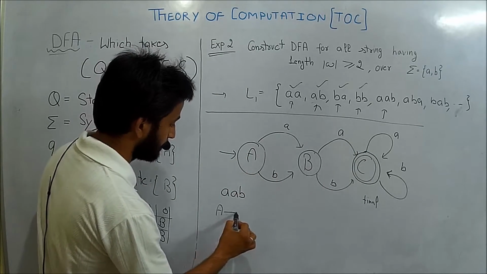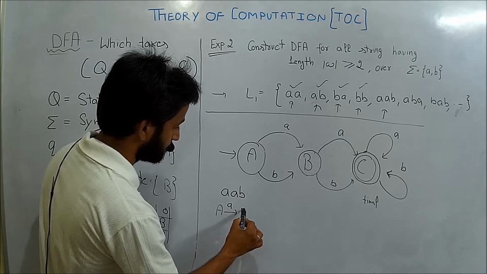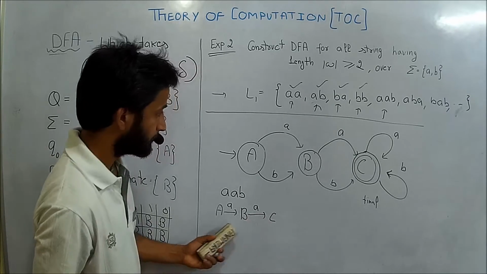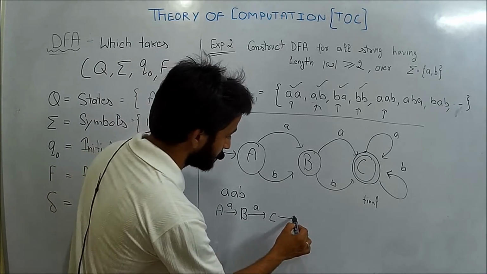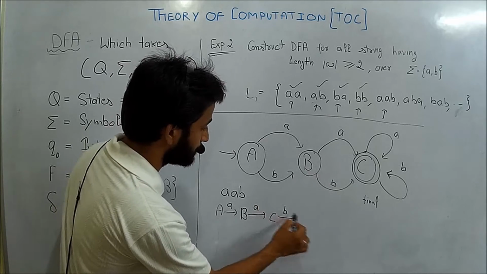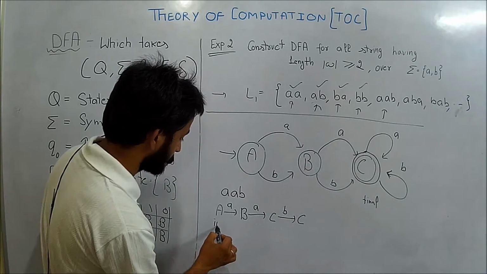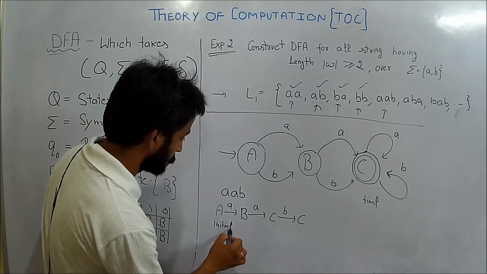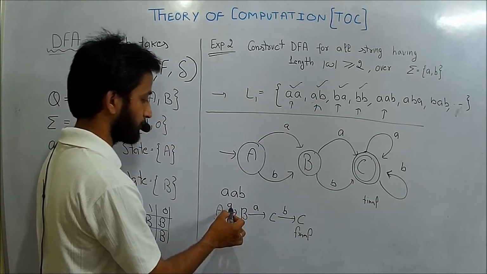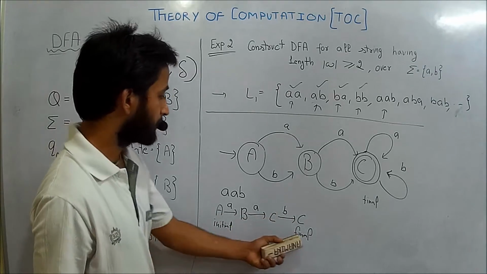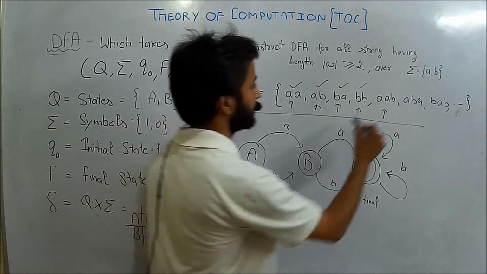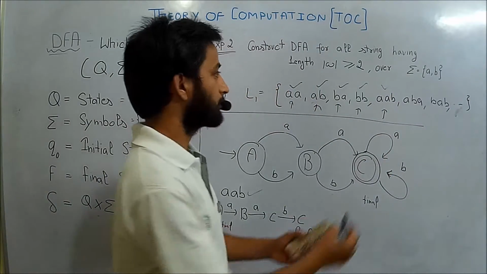So A by taking A will go to B, and B by taking A will go to C, and here C by taking B will remain in C. So this one is initial and that one is final. The string is fully traversed, and finally we reach the final state starting from initial, and the string is accepted. Okay, same is for this string.